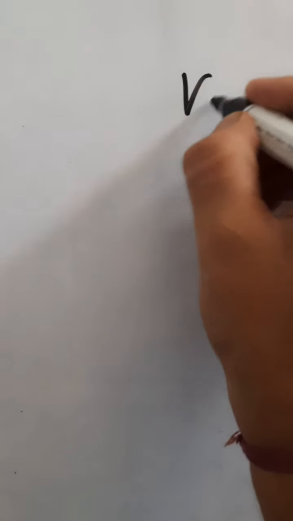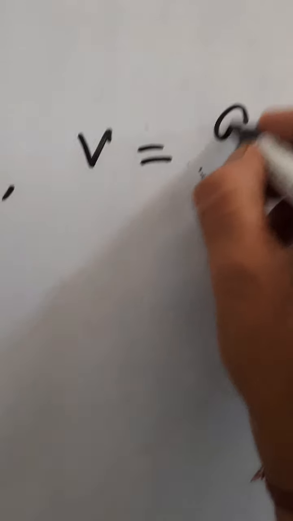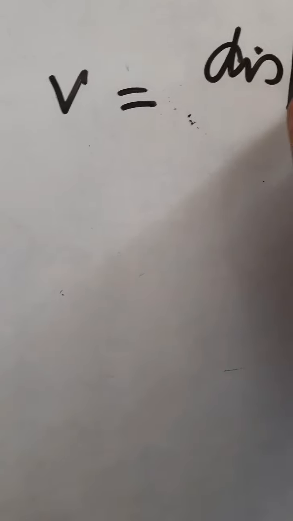Like for example, if you have to write the dimension of the velocity. Velocity is represented by v, displacement by time.